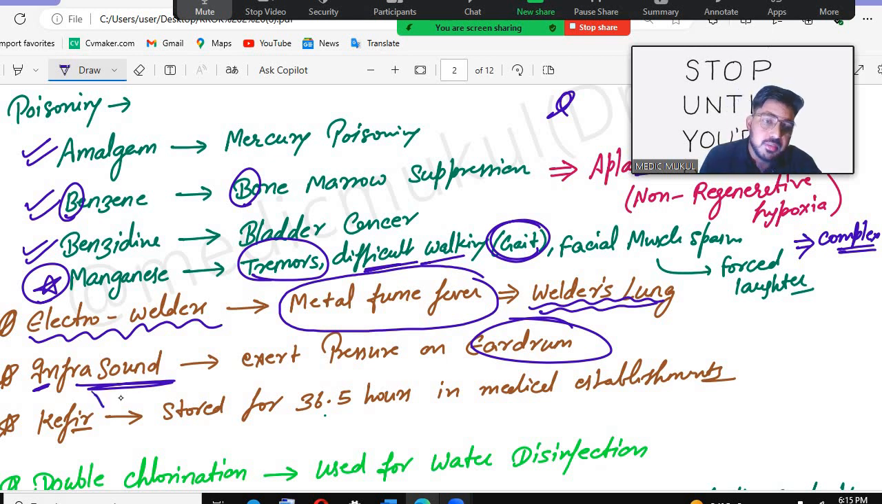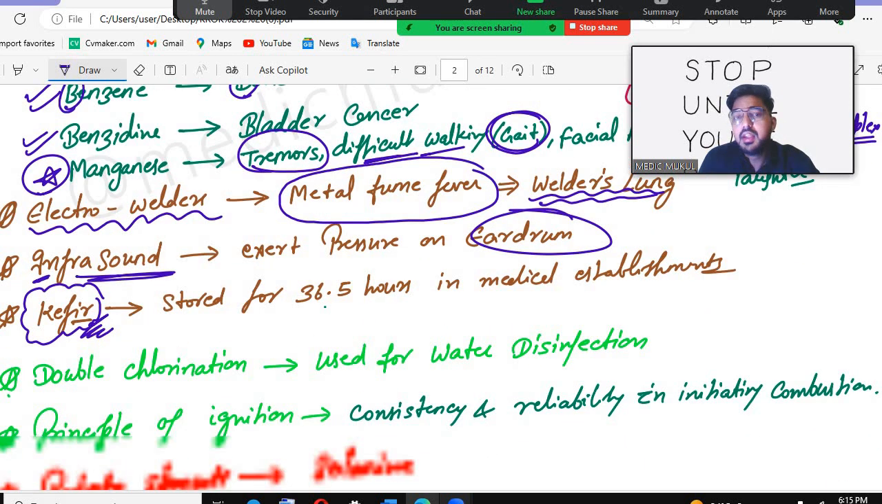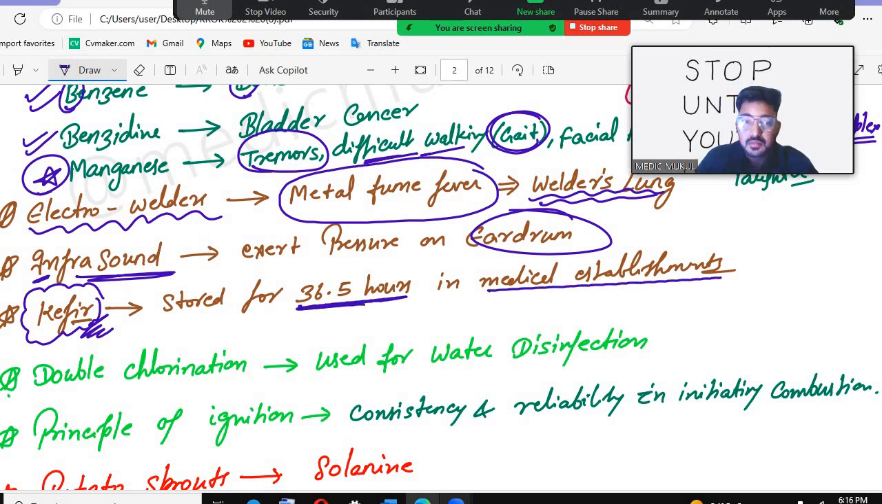Remember there is one terminology called kefir. Remember, kefir is stored for how many hours? 36.5 hours in medical establishments.